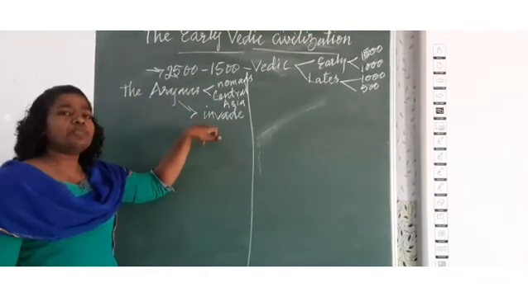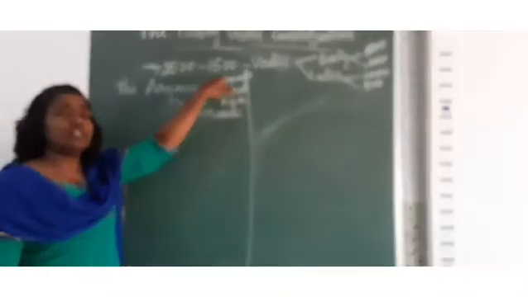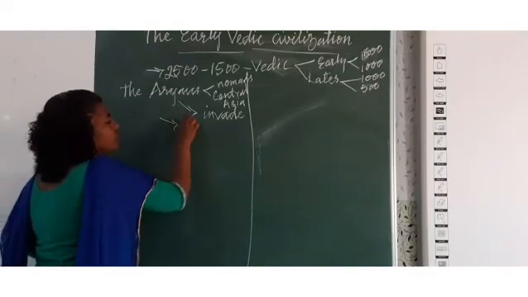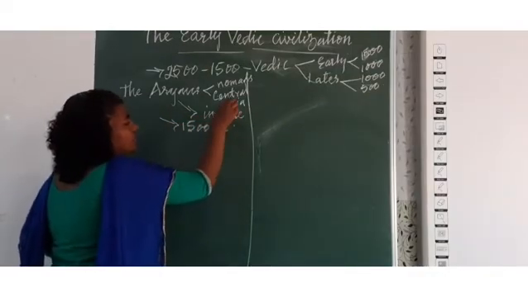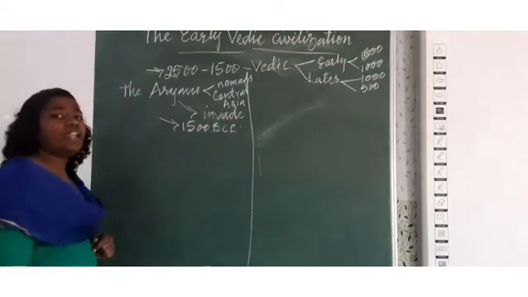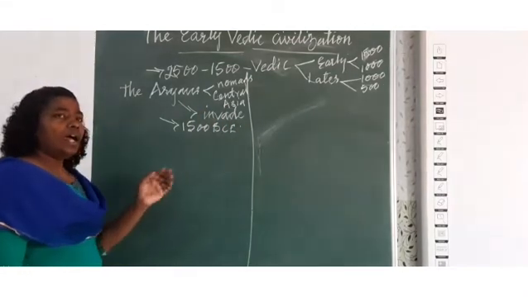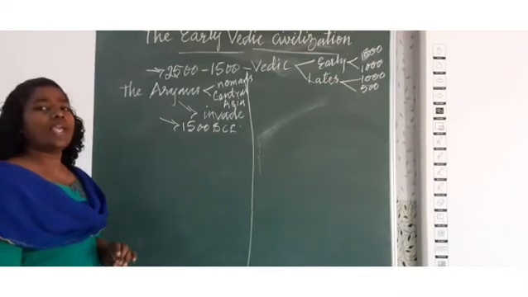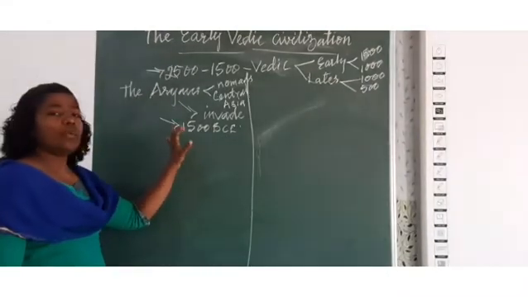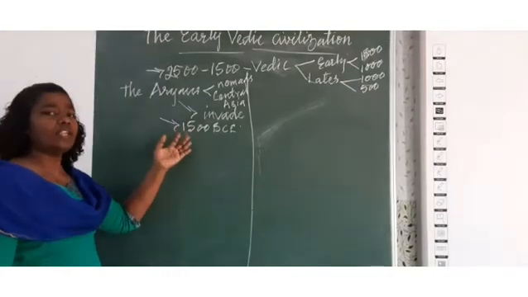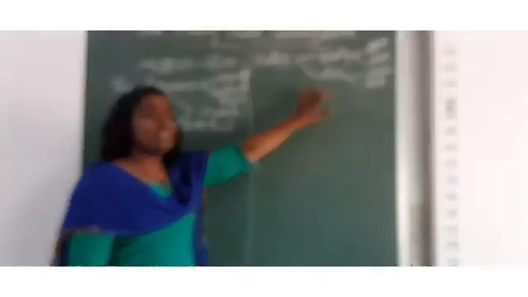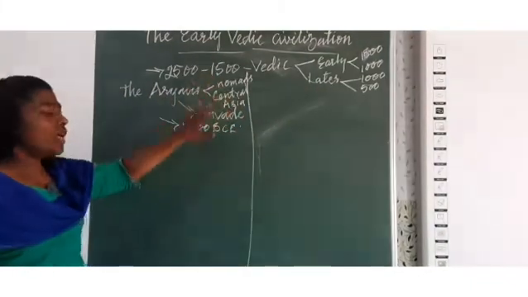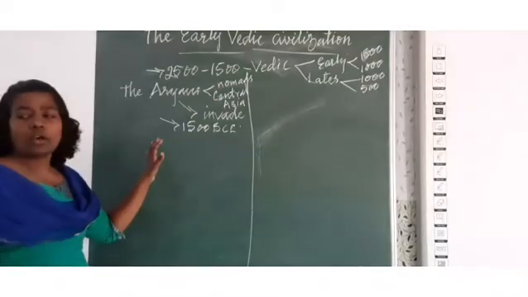It was in this period that the first Veda was composed. So the first Veda was composed during 1500 BCE by the early Aryans who invaded India. And later, after 1000 BCE, the remaining three Vedas were composed. That's why we call this period the early Vedic period, and the period when the later Vedas were composed comes under the later Vedic period, and the civilization is also classified according to that.